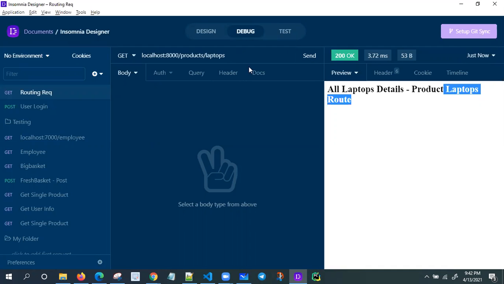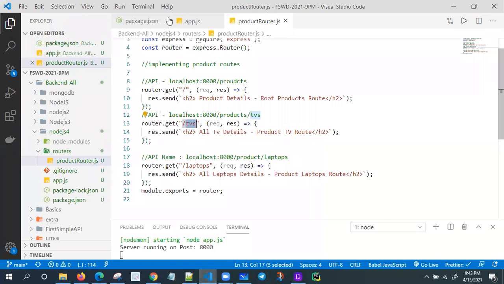I'm getting the laptop details only. So this is the way you need to test your APIs. Either you can use Postman or Insomnia, or the browser also for a get request. Let me implement one more also.